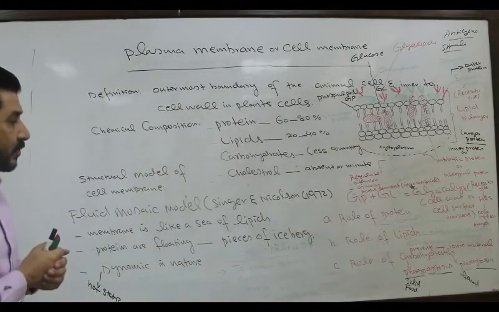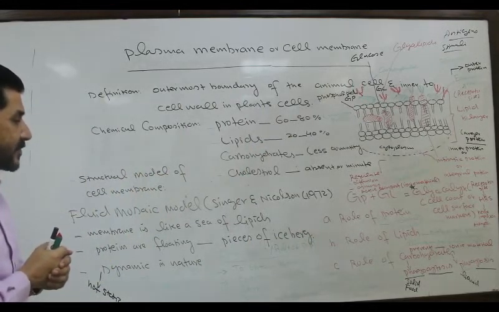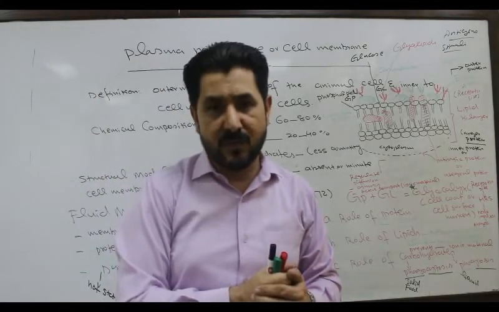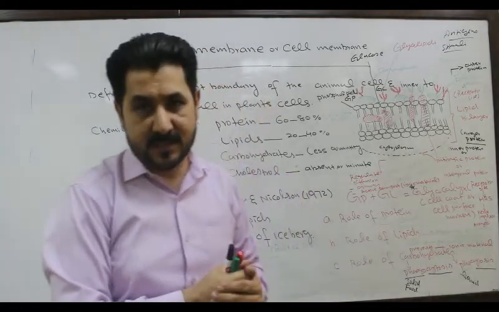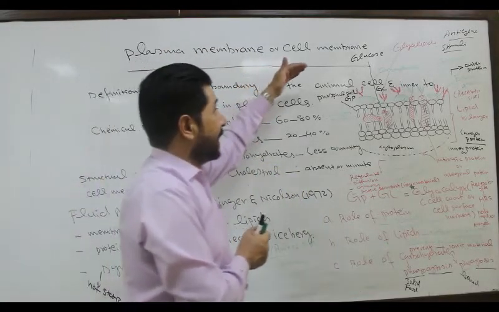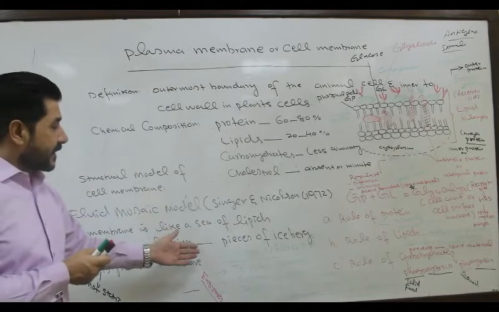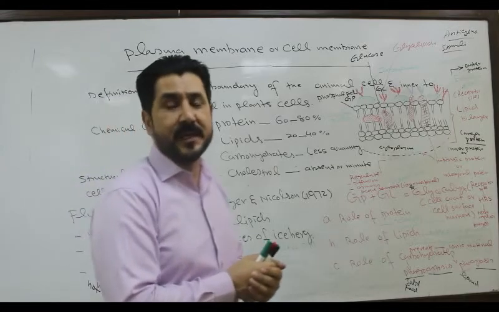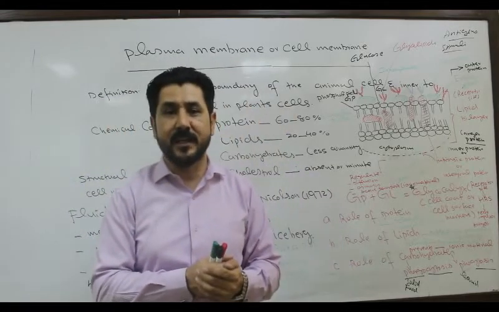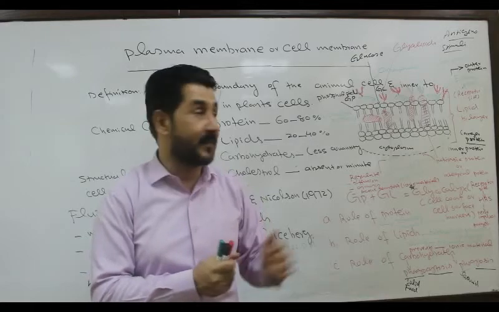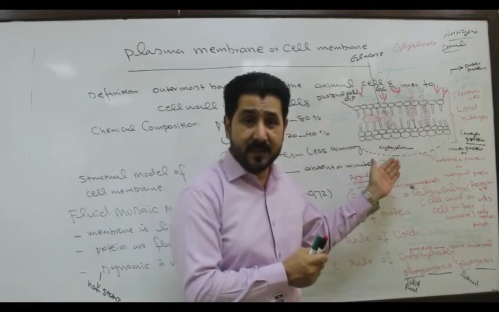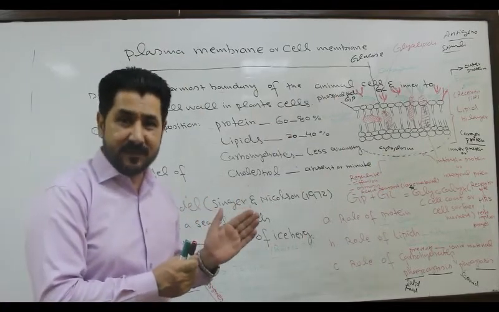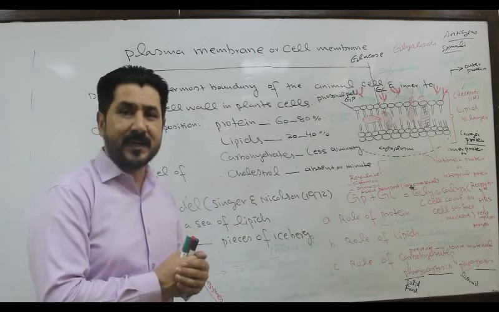Now, what is the function or role of the plasma membrane? The main function of the plasma membrane is the inflow and outflow of material across the cell. This is the plasma membrane or cell membrane, which checks the inflow and outflow of material across the cells, from the outer environment towards the inner environment of the cell, to maintain a healthy life and metabolic activities.